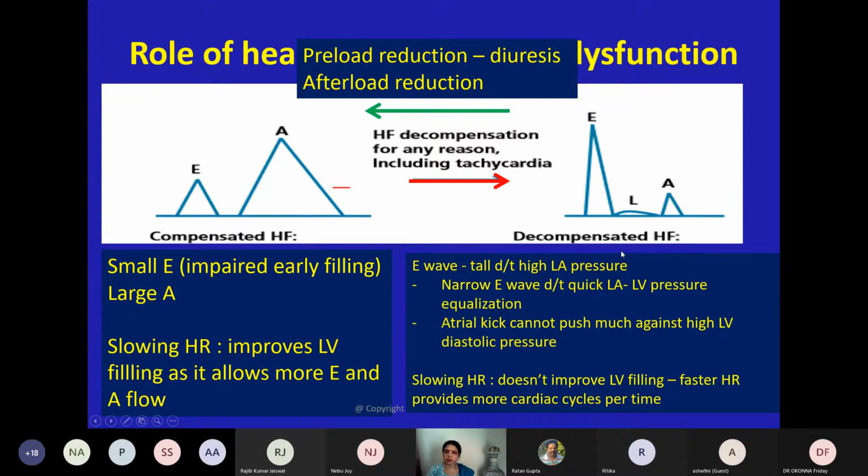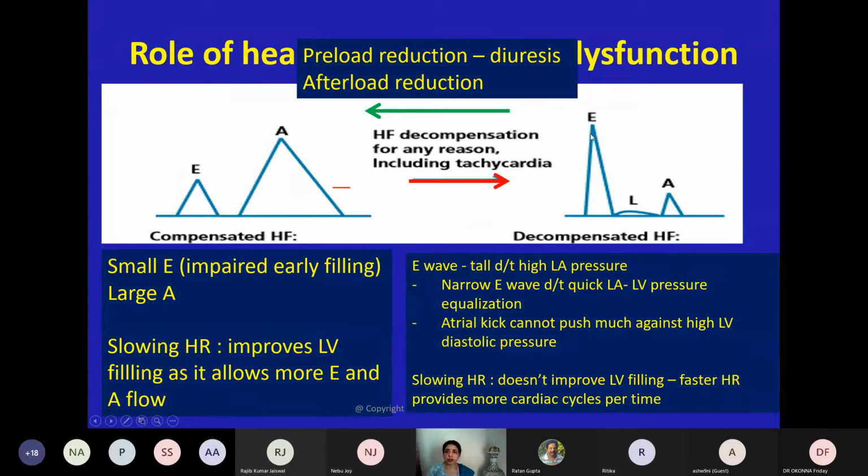That is why the A wave is very small. So atrial kick cannot push much blood against already high diastolic LV pressure. By the time all blood is gone into the LV, LV pressure is also increased, LA pressure is also increased, but the gradient is not much, so there is hardly any flow during atrial kick.